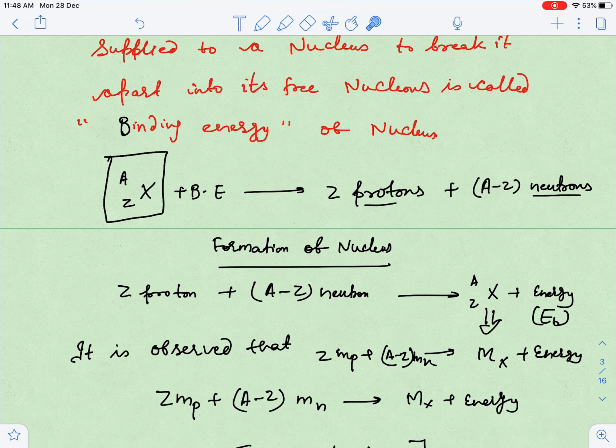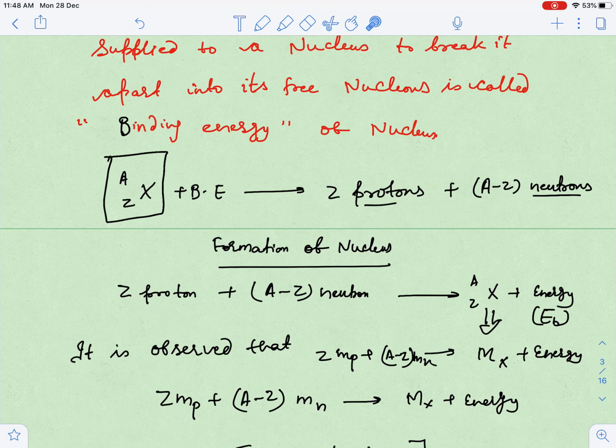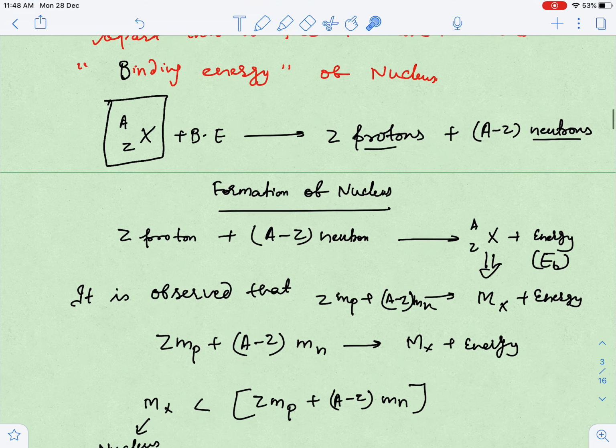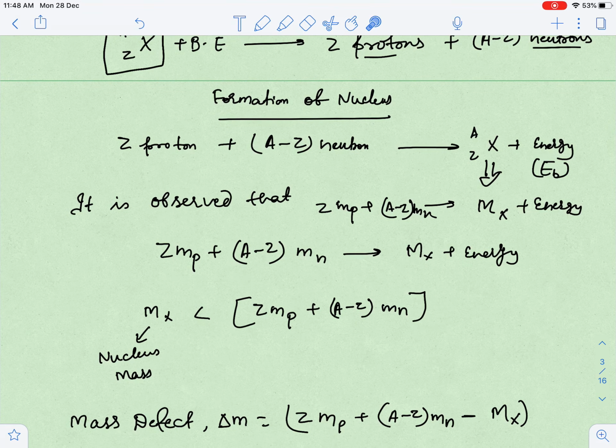So guys, the first thing you have to understand is that for calculation of binding energy, we have to understand what mass defect is. The difference between the mass of the individual nucleons and the original mass of the nucleus gives you the mass defect. I'm just writing here, it is observed that, suppose this nucleus has mass mx, because the whole mass of the element is supposed to be concentrated in the nucleus, guys.